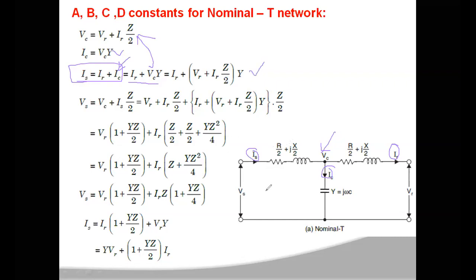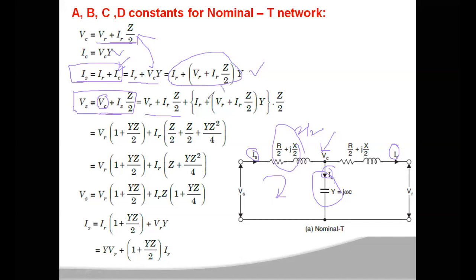Then you apply KVL at the first loop. So VS is equal to the voltage across the capacitance, which is VC, plus the drop across this, which is IS into Z by 2. So VS is VC plus IS into Z by 2. Now this VC is VR plus IR into Z by 2, and the IC value, this total value, you have to substitute here. So IR plus Y into VR plus IR into Z by 2, into this value Z by 2.